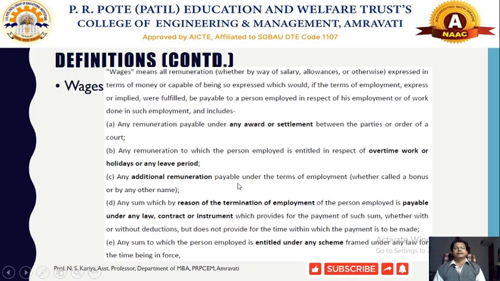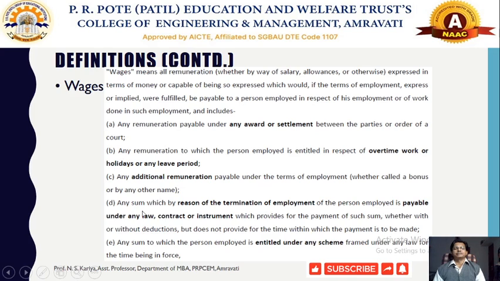Any additional remuneration should also be called wages, which has been covered under this act. That additional remuneration will be called bonus. So bonus will be the form of additional remuneration that is covered under this Payment of Wages Act.